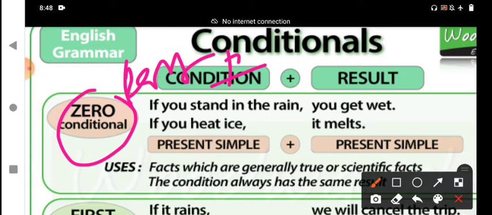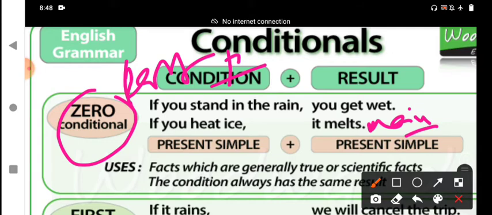In today's session we are going to discuss only two types: zero condition and type 1 or first condition. What is meant by zero condition? In a zero condition, there is an if clause and a main clause, which is also called the independent clause or principal clause.